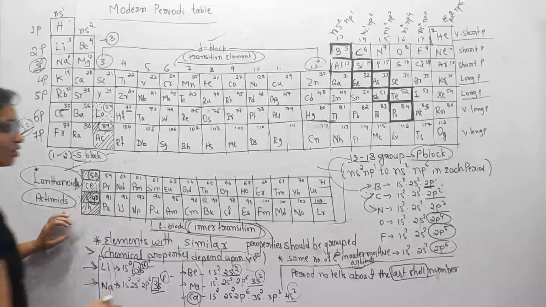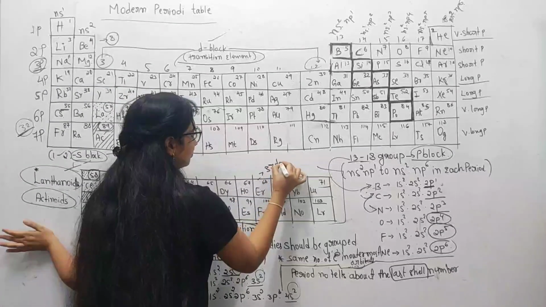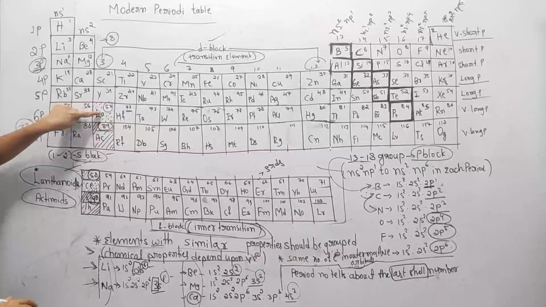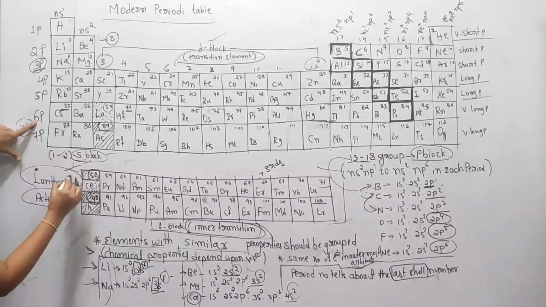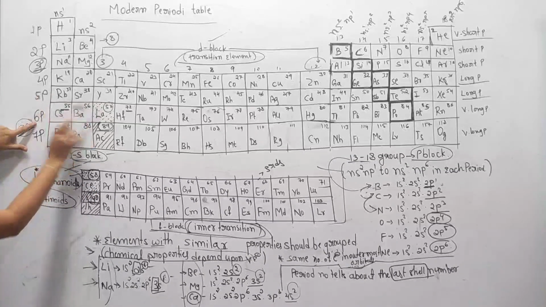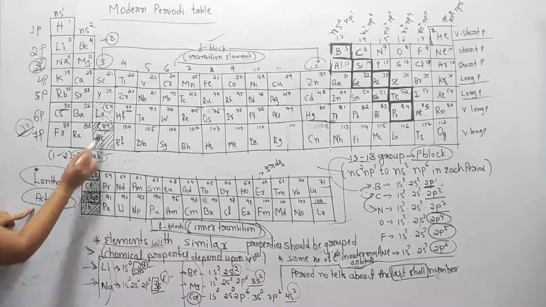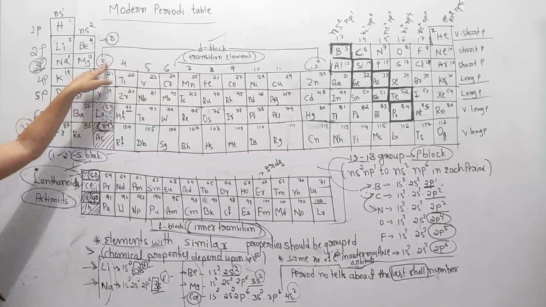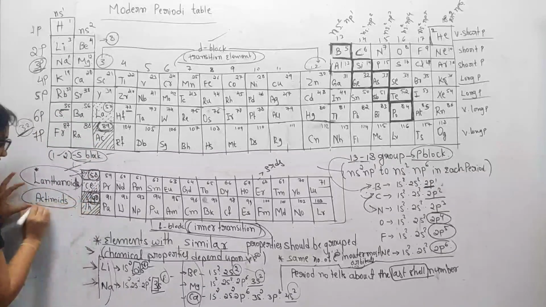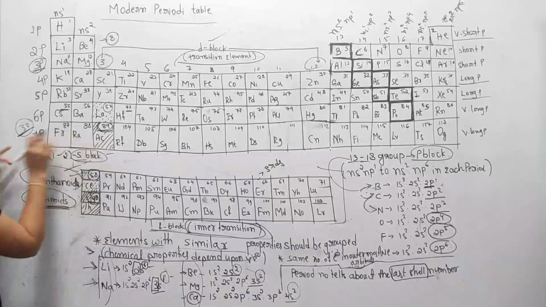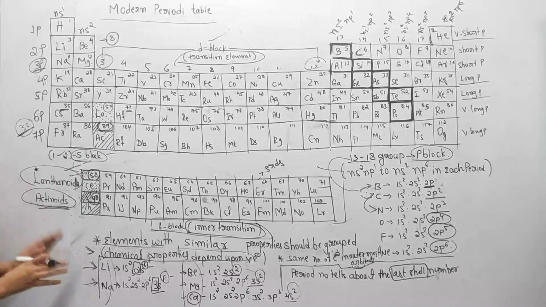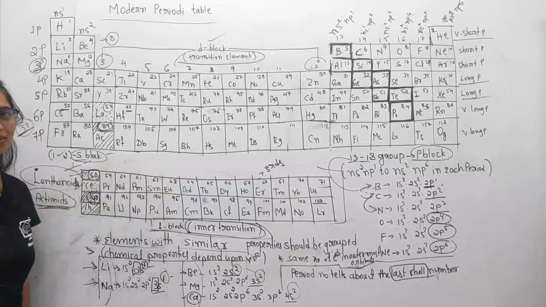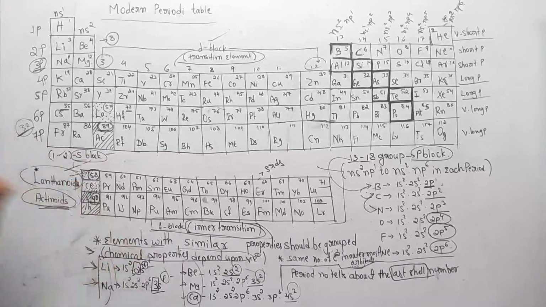These also belong to the third group. Just observe here, we have the 57th element in the third group, 6th period. So lanthanides also belong to the third group, 6th period, and actinides, just observe here, the 89th element is present in the third group. So the actinides are also in the third group and 7th period, and they are kept outside only because of their different properties.